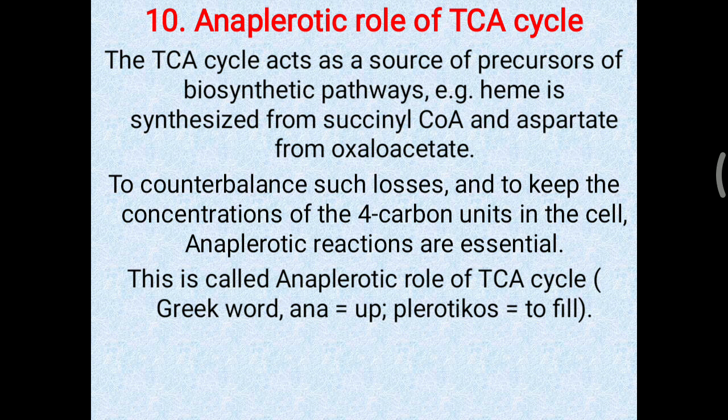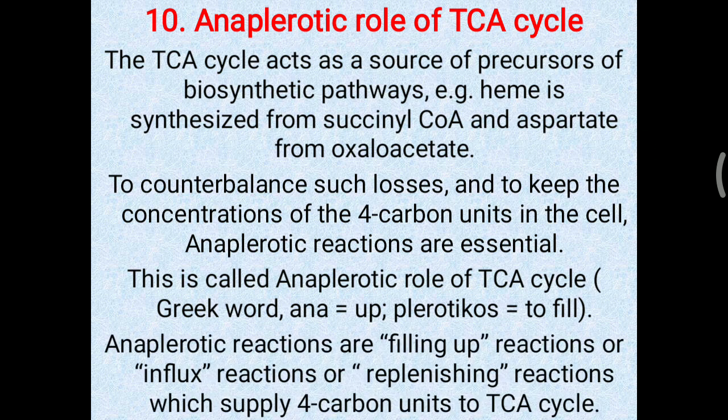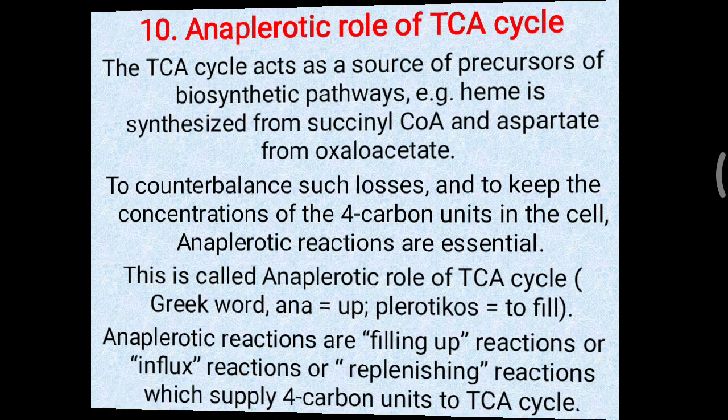So the concentration of all these 4 carbon molecules which are generated, like succinyl-CoA, succinate, oxaloacetate, fumarate, malate, all these 4 carbon units can be balanced in the cell with the help of the TCA cycle. So this is called an anaplerotic role of the TCA cycle. So anaplerotic reactions are filling up reactions or influx reactions or replacing reactions which supply 4 carbon units to the TCA cycle, as well as that can be utilized for the different cellular activity.